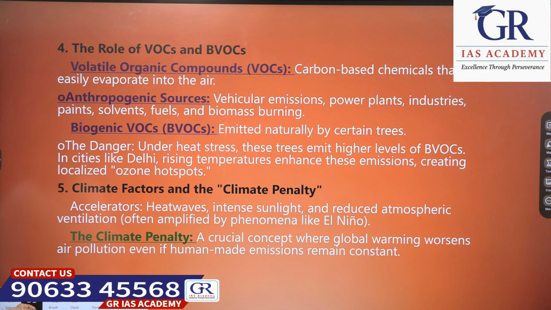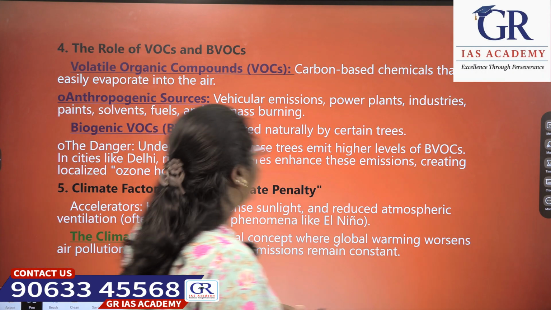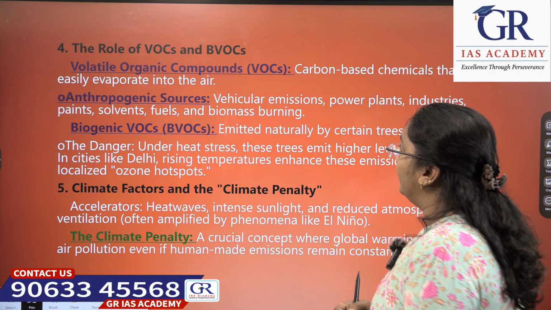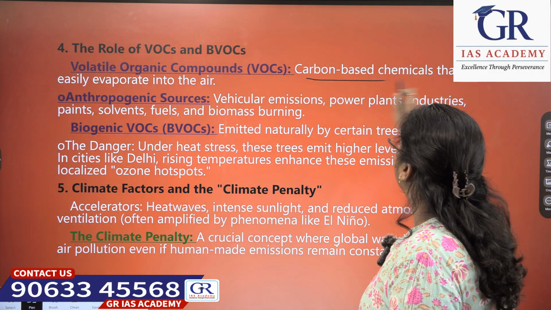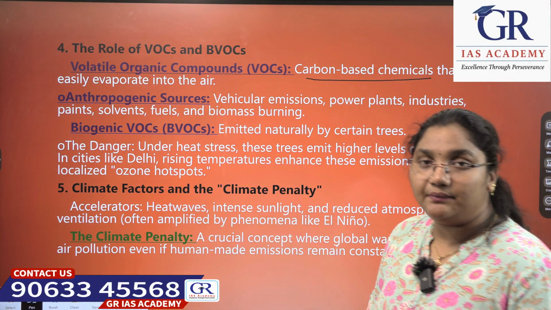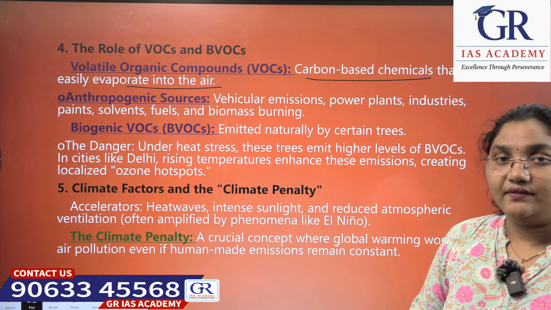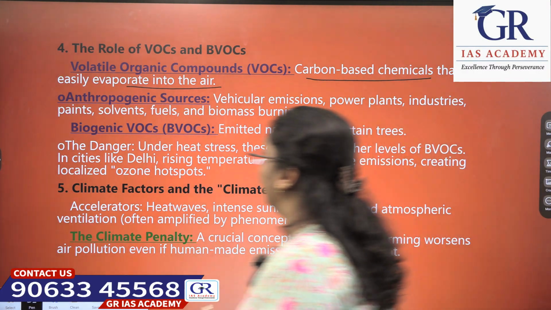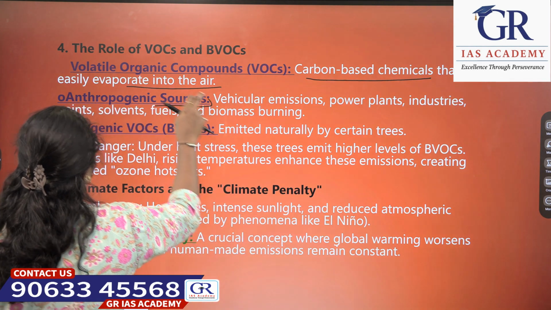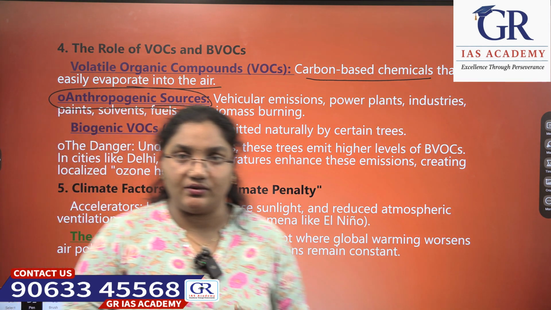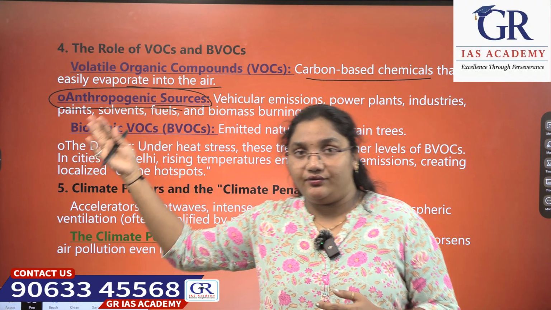Next, we'll see the role of volatile organic compounds and biogenic volatile compounds. Volatile organic compounds are carbon based chemicals which are easily evaporated into the air. Coming to anthropogenic sources, why do we call them anthropogenic sources? These are released due to fossil fuels.